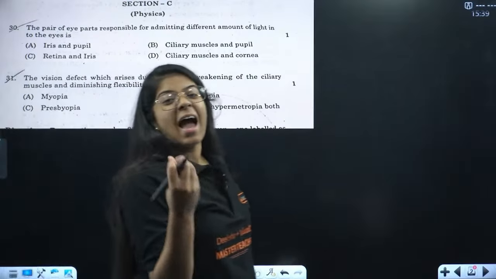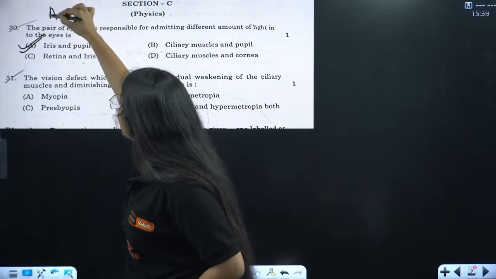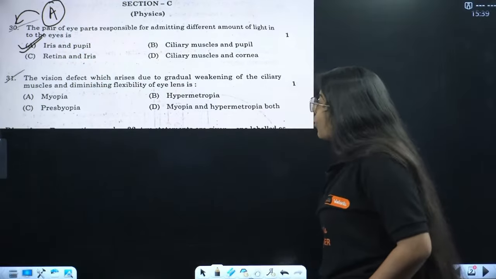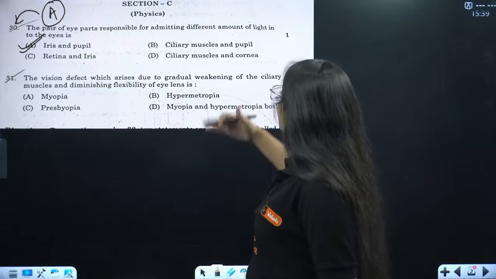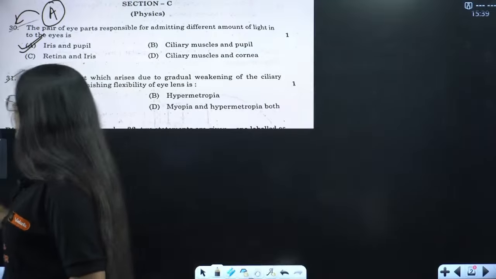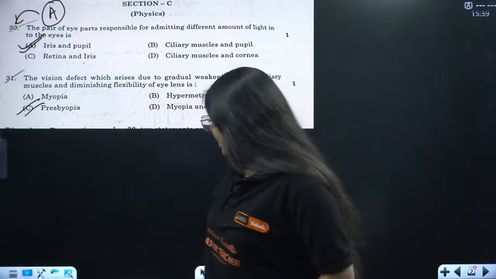It is iris and pupil. Very easy. A is the correct option, right? Then a vision defect which arises due to gradual weakening of ciliary muscles. Again, easy, man, easy. Presbyopia.